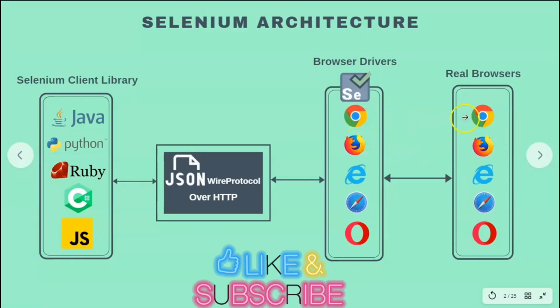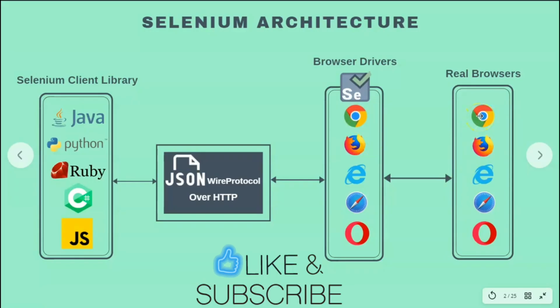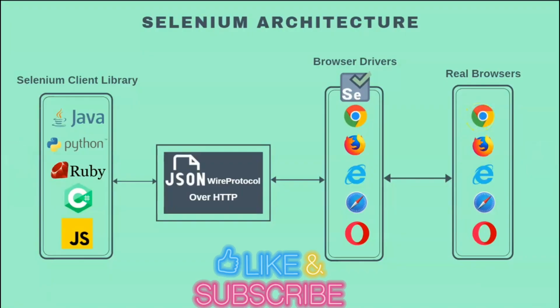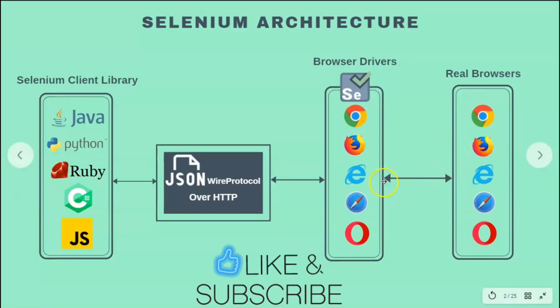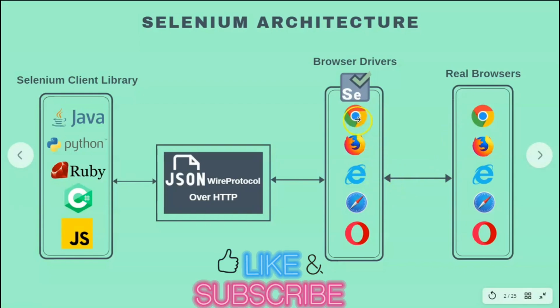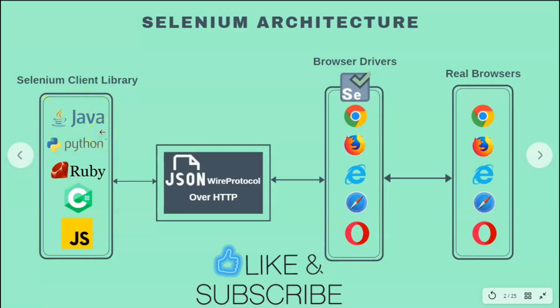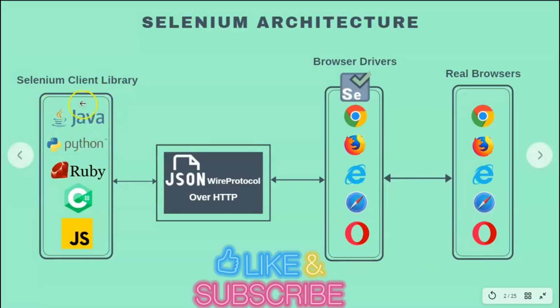Okay, so it will launch the real browser, it will perform the action that you have defined in your script, and then based on that action, if the action is successful, then it will respond back whether the action has been successful, and then to the Chrome driver, from the Chrome driver again to the JSON wire protocol over HTTP to your IDE. In our case, it will be Eclipse, because we will be using Java and will be using Eclipse as an integrated development environment for Java.